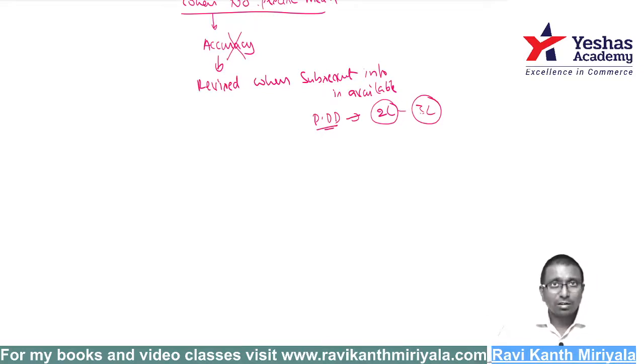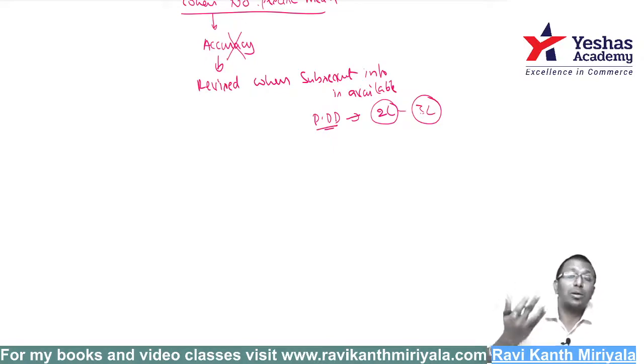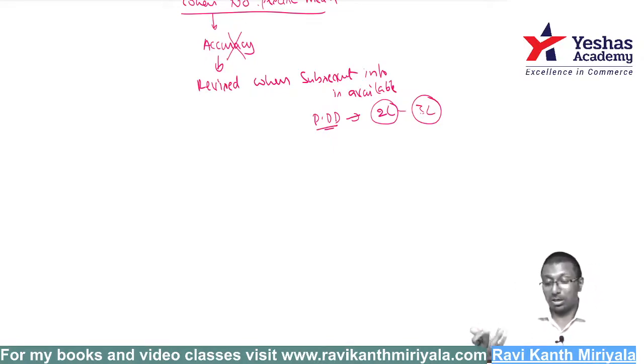So is it an error? No, it is not an error. It is an estimation change. When I was estimating, I considered everything available. On 31st March 2020, 2 lakh was correct based on the information available. But subsequently the situation changed. Due to corona, people don't have money, and they are not going to pay me. That's why I want to increase my provision for doubtful debts. This is a change in estimation.